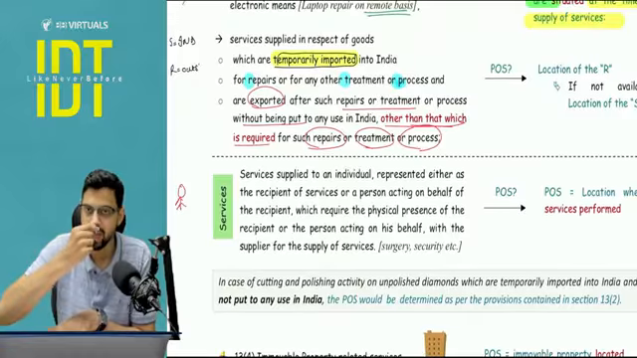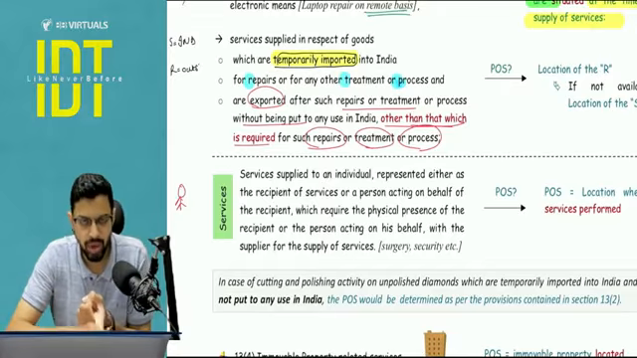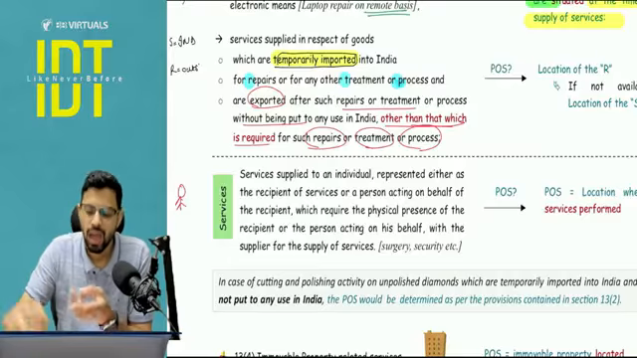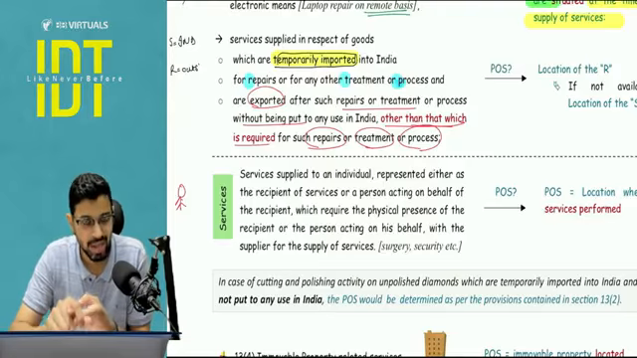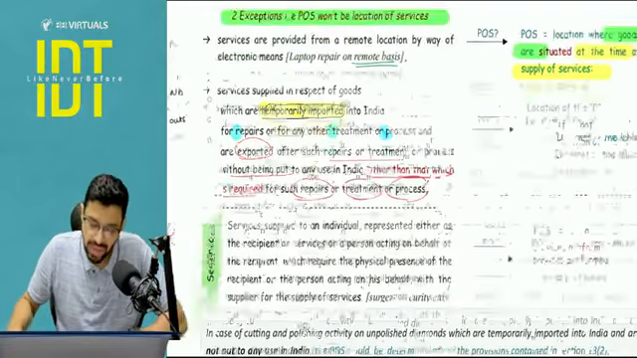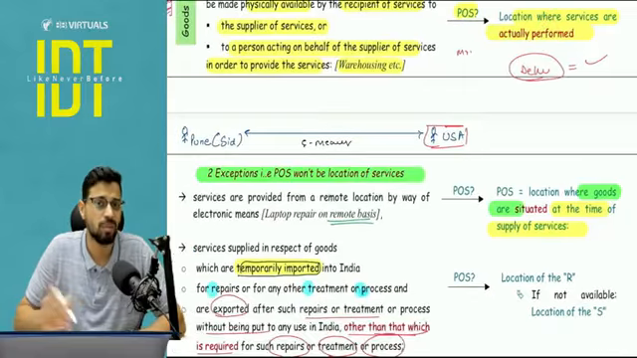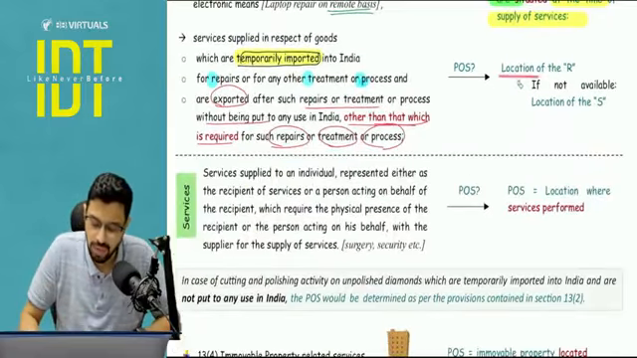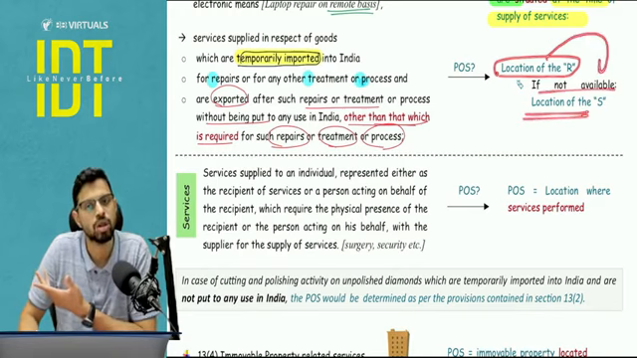But if all these conditions are fulfilled, what are the conditions? I'm repeating. The goods are being temporarily imported into India for the purpose of RTP. After the RTP is done, the goods are exported back without being put to use in India, except the use which is required for the purpose of RTP. So here this is another exception. The answer will not be where the services are actually performed, that is India, but rather the location of the recipient. If that is not available, then it will be back to the location of the supplier.